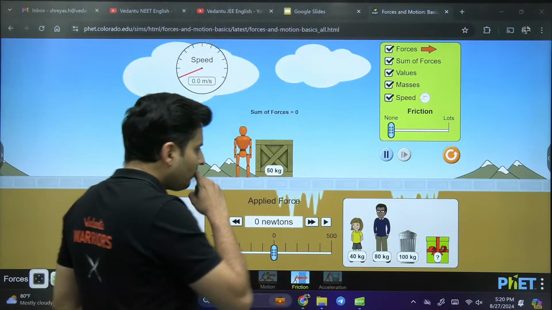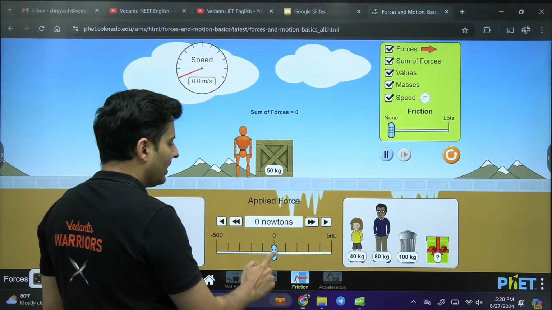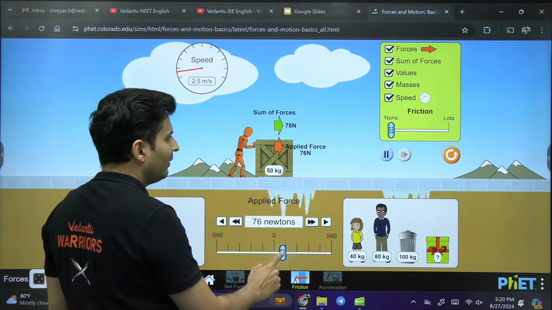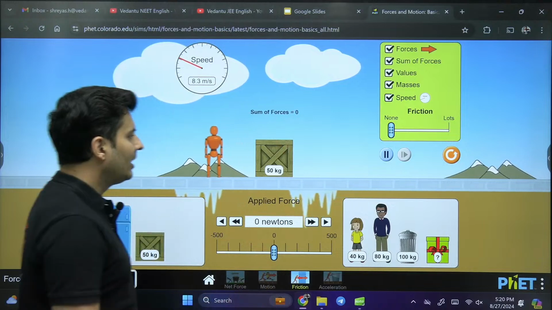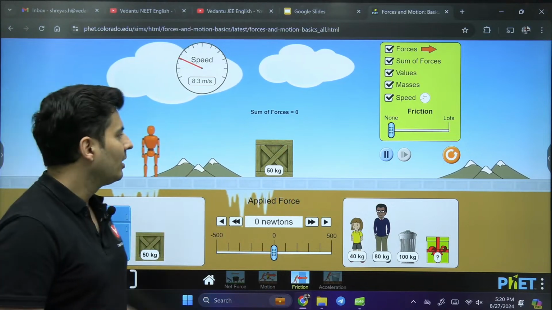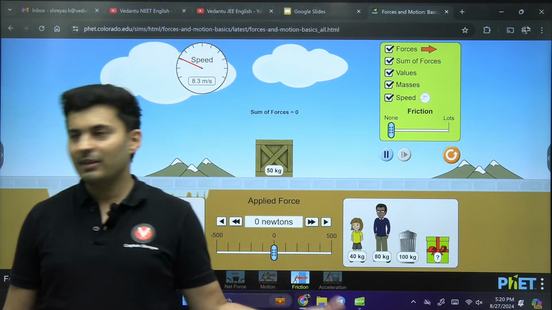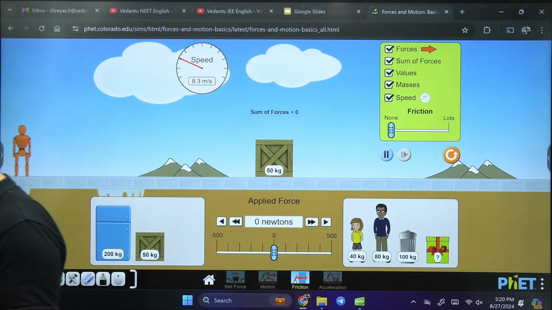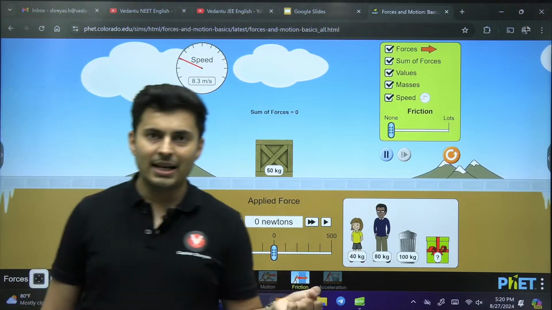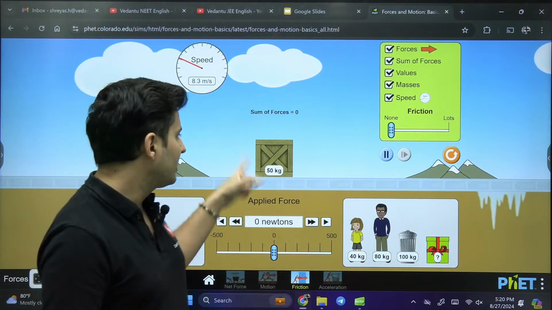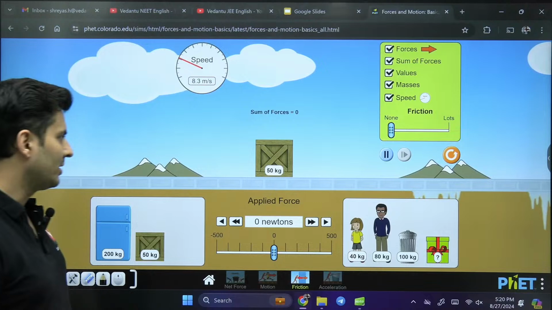Now, over here, I'm just going to apply some force and see what happens. The applied force is 76 newtons. The net force is also 76 newtons, and I leave it. Do you see Newton's first law? The body will continuously move. Will it ever stop? No. Why? Because there is no force to drag it, to retard it. This is Newton's first law of motion.